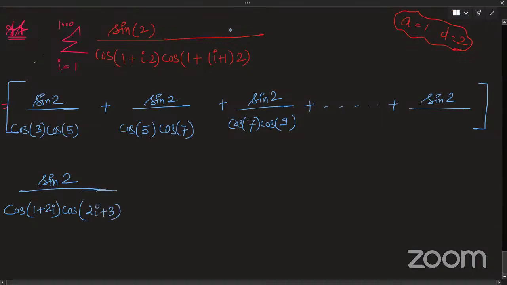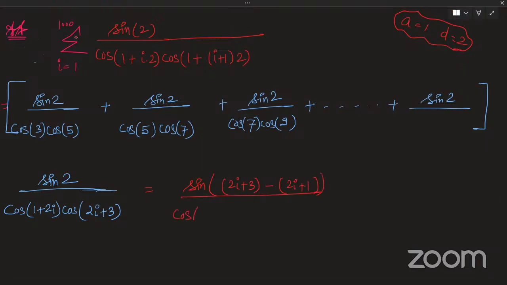I have opened the bracket and written it like this. Fine. I can write it like this. I have just opened the bracket and added up. So now I have sine in the numerator. So my inside thing is 2. So 2 can be written as 2i plus 3 minus 2i plus 1.